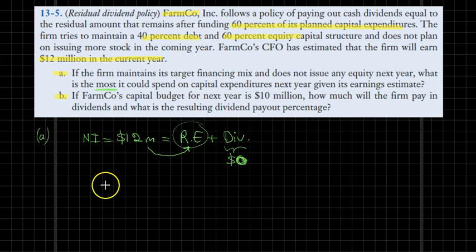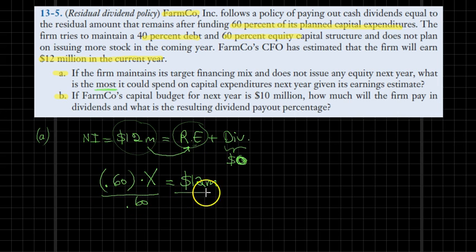So we are given that 60% of the whole project, let's call the whole project value X, is the most that it will be, and it will be equal to $12 million, assuming that all our net income has been invested into retained earnings. And that's it. All we now do is solve for X. We figure that the maximum amount that the firm can invest in capital expenditures would be $20 million.